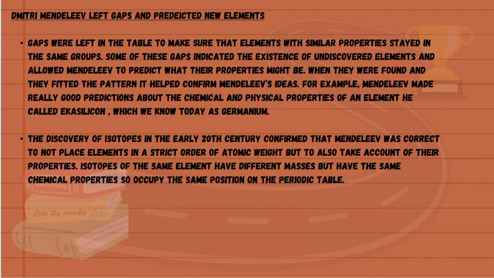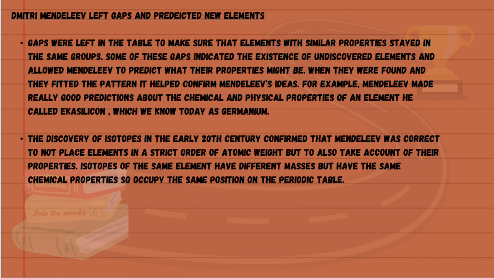Dmitry Mendeleev left gaps and predicted new elements. Gaps were left in the table to make sure that elements with similar properties stayed in the same groups. Some of these gaps indicated the existence of undiscovered elements and allowed Mendeleev to predict what their properties might be. When they were found and they fitted the pattern, it helped confirm Mendeleev's ideas. For example, Mendeleev made really good predictions about the chemical and physical properties of an element he called silicon, which we know today as germanium.